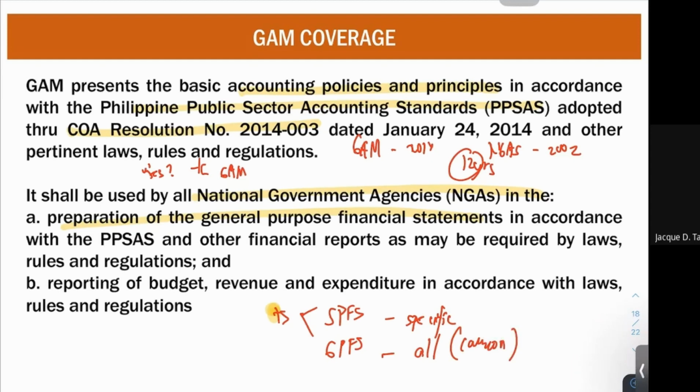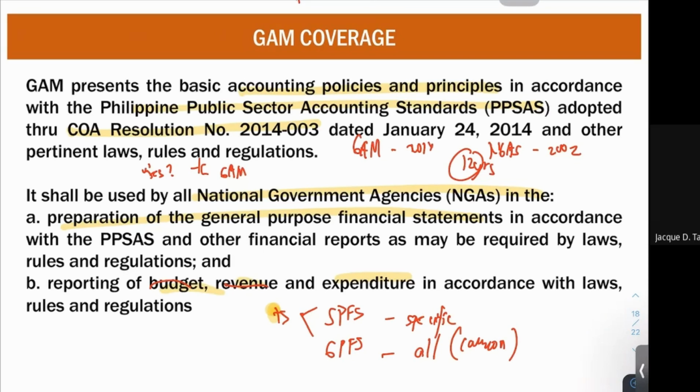Okay? Next, the national government agency will use GAM in the reporting of budget, revenue, and expenditure in accordance with laws, rules, and regulations. Okay? Take note of that. So, the NGAS now, therefore, was changed to GAM, and the GAM is used by the national government agencies for what? For preparation of GPFS and for the reporting of budget, revenue, and expenditure.